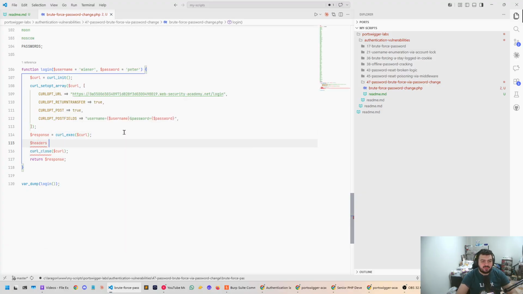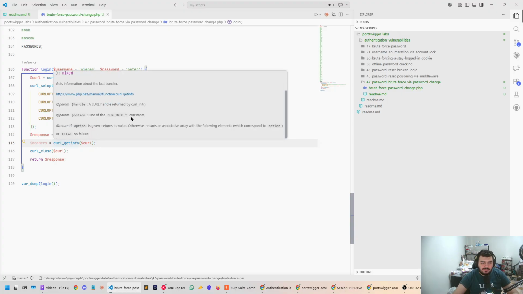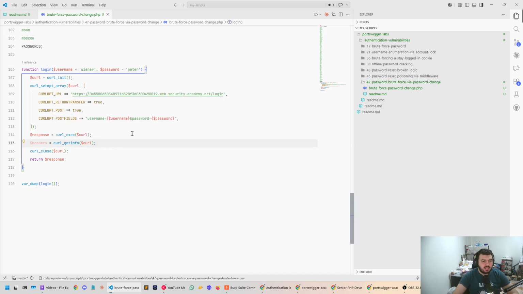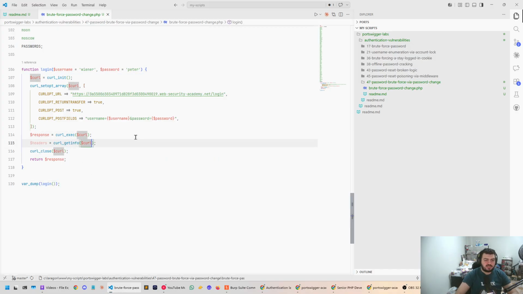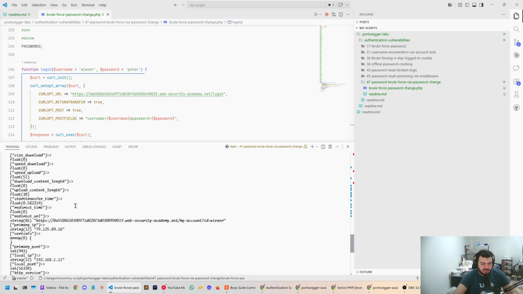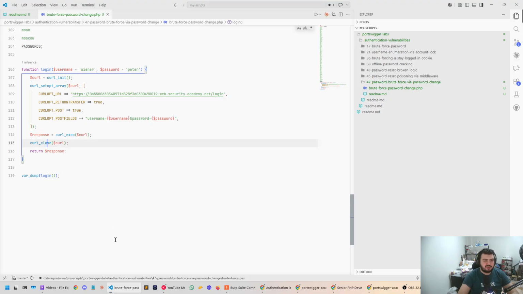So what about the headers? Can we get the headers as well? Curl get info. I actually don't remember how we can get the headers from curl. It's been so long since I used curl. I'd rather just use the HTTP library by Guzzle. But if we can just var dump headers, what are we getting over here? So we are getting a lot of headers. This is cool.